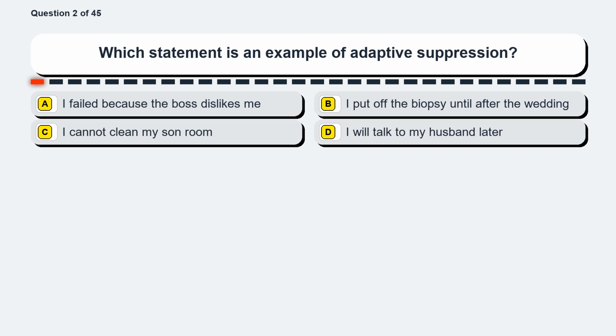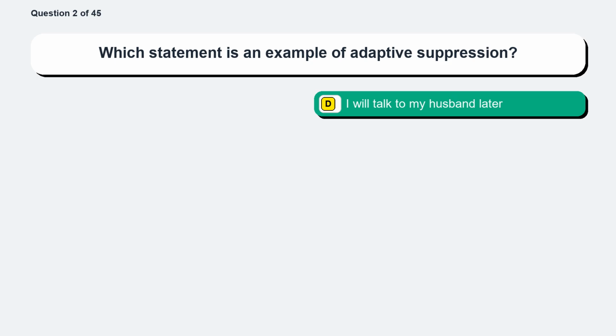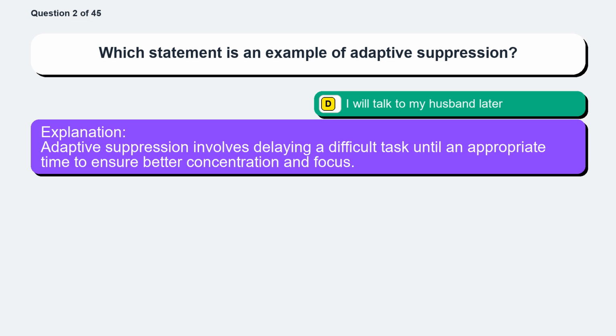Question 2. Which statement is an example of adaptive suppression? Option A, I failed because the boss dislikes me. Option B, I put off the biopsy until after the wedding. Option C, I cannot clean my sunroom. Option D, I will talk to my husband later. The correct answer is option D, I will talk to my husband later. Adaptive suppression involves delaying a difficult task until an appropriate time to ensure better concentration and focus.